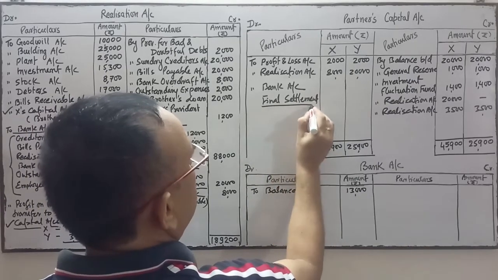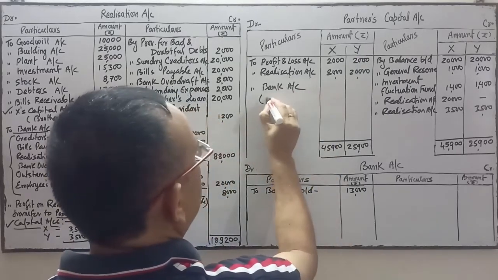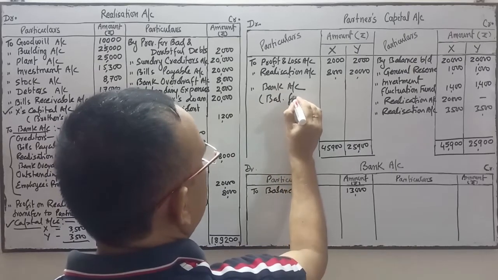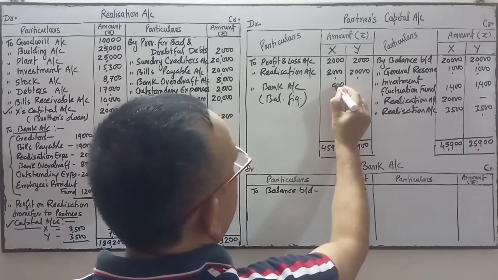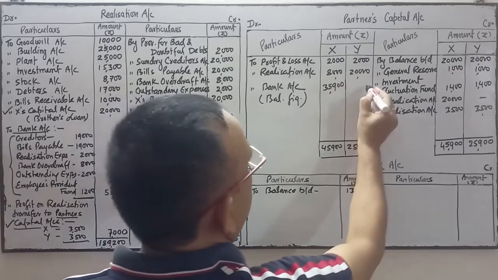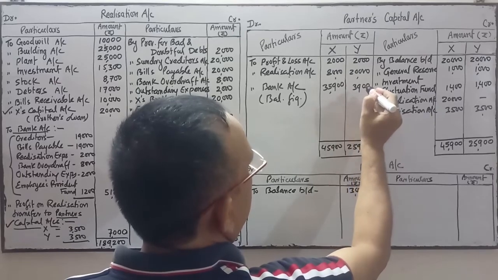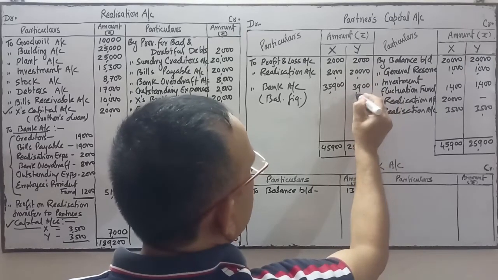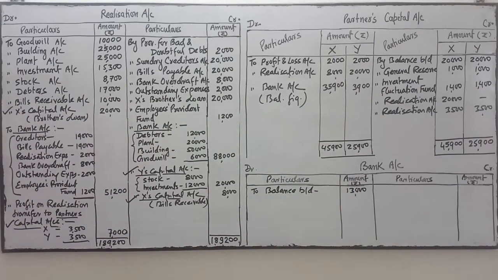Final settlement. This final settlement figure will be found through the balancing figure. The difference amount is 35,900 on this side, and this side is 3,900. Is it clear? 3,900. Now come to the bank account.